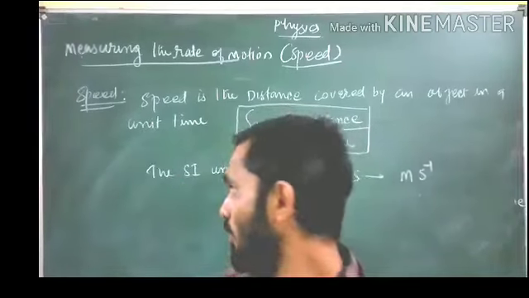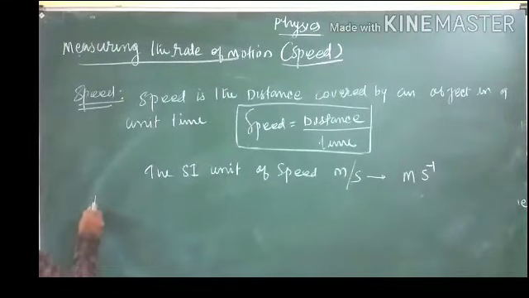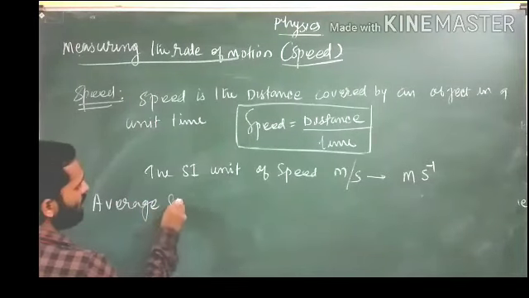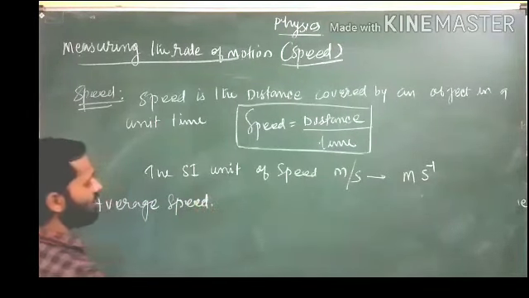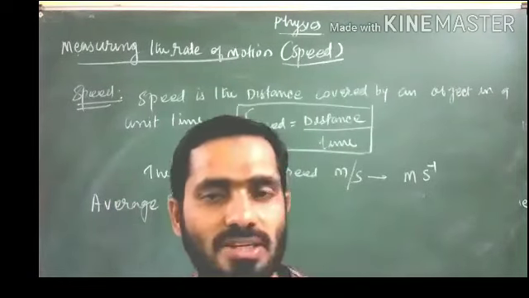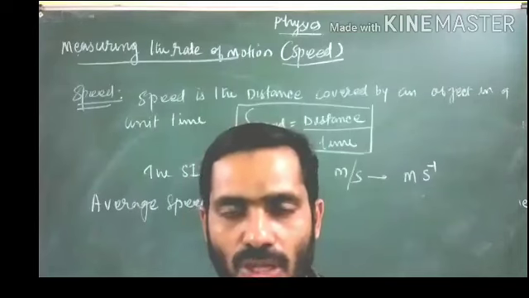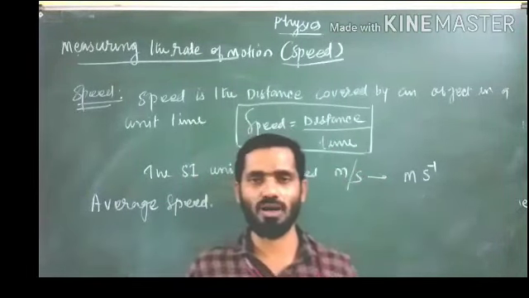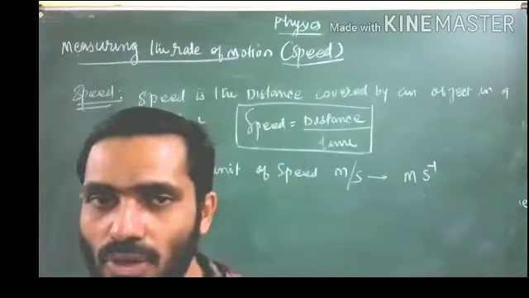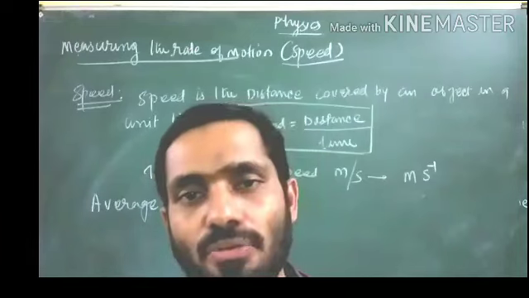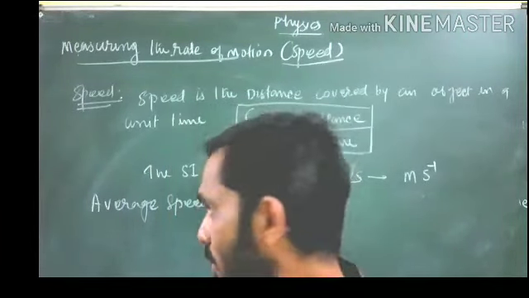Average speed. What is average speed? Average speed means nothing but the total distance divided by total time. What you have to do is take the total distance covered and the total time you have taken. Then you divide them, and that will give the average speed.